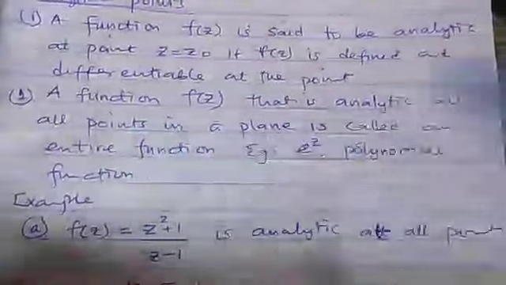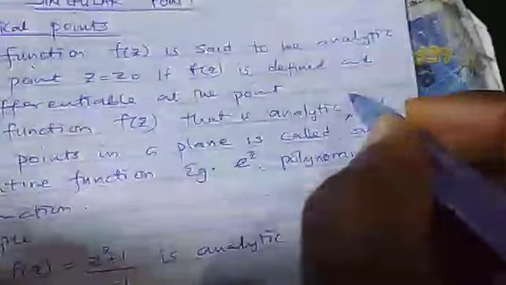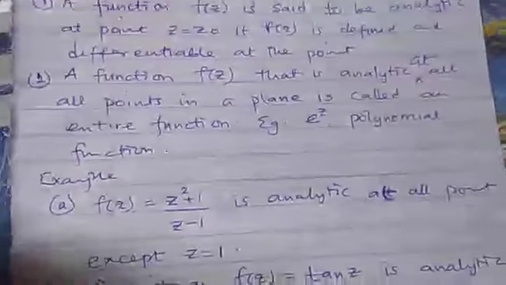Number 2, a function that is analytic at all points in a plane is called an entire function. That is, if a function is analytic at all points that we consider, then that function is said to be an entire function. Although we have discussed this before, it's just a reminder.